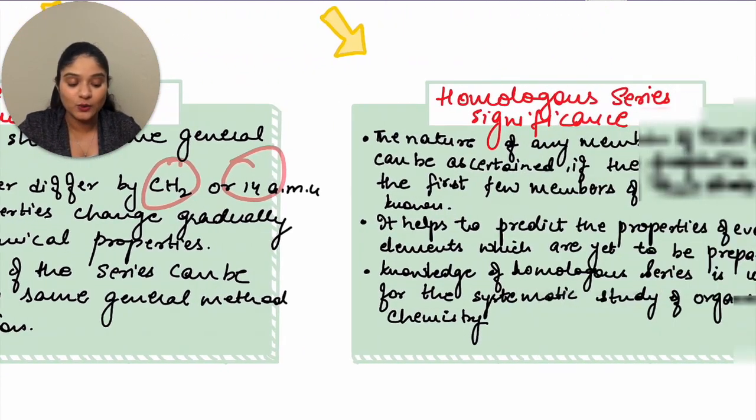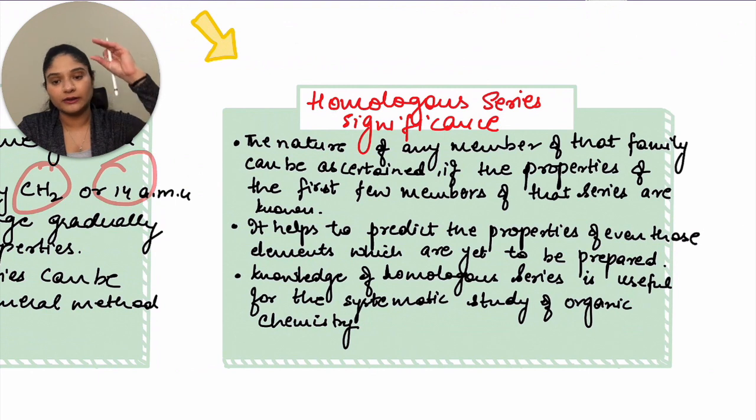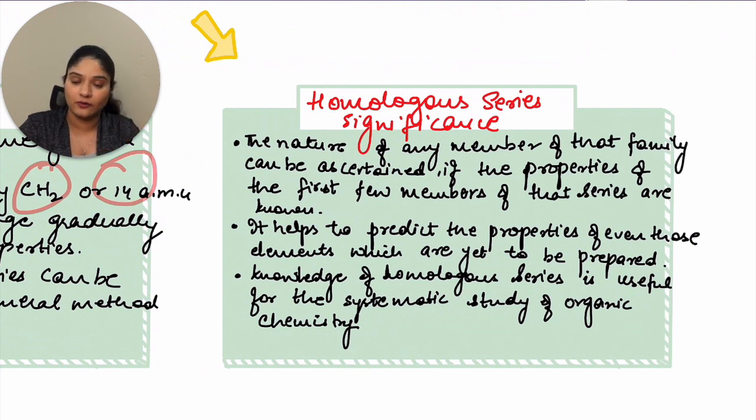So let's move ahead to the significance of the homologous series. Why do we need it? First, the nature of any member of that family can be ascertained if the properties of the first few members of the series are known. If you understand the first few members, you understand the entire series, and any member can be easily identified by its chemical and physical properties, so you have a better understanding of the compounds. The second is it helps to predict the properties of even those compounds which are yet to be prepared.